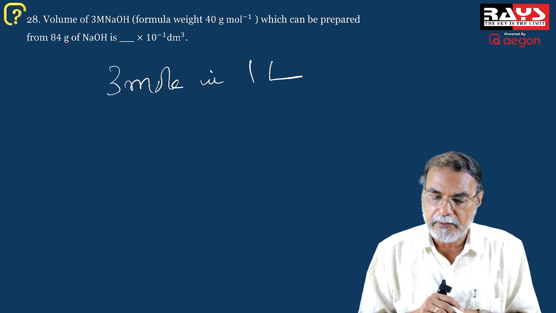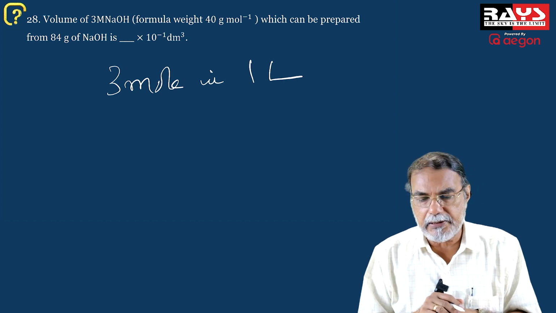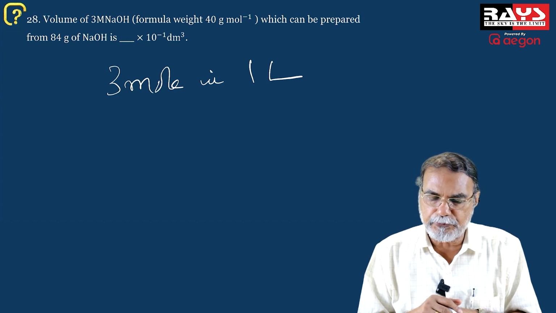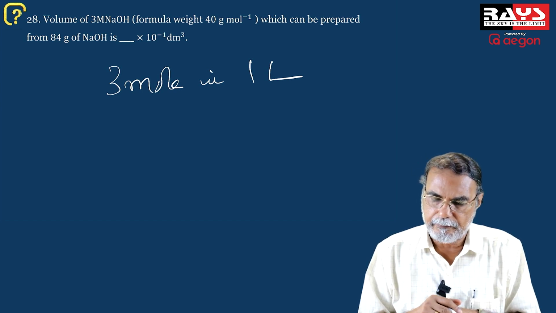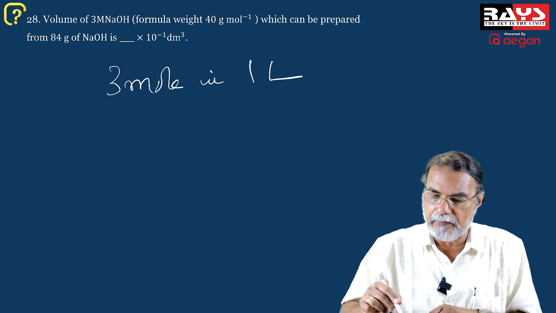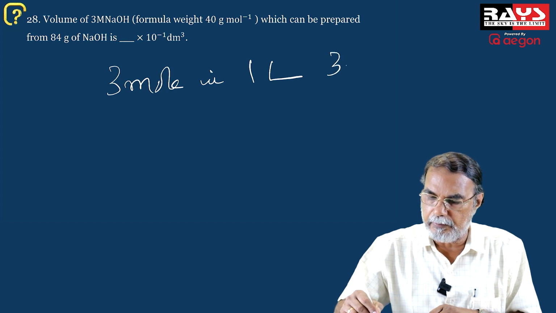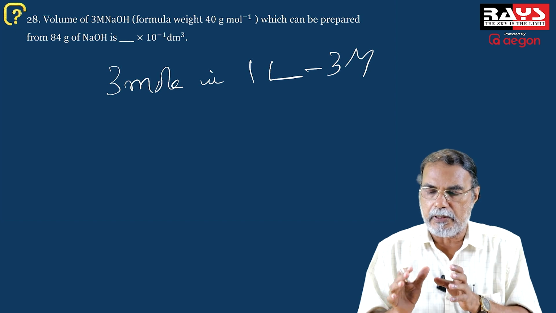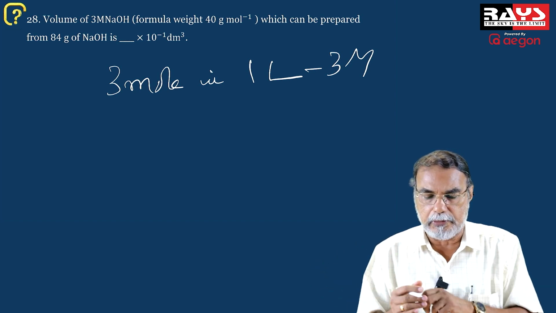The question is, the volume of 3 molar NaOH which can be prepared from 84 gram of NaOH is, that's the question. From 3 mole of NaOH dissolved in 1 liter, you get a 3 molar solution.